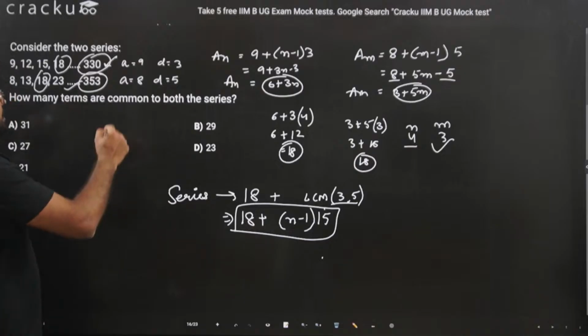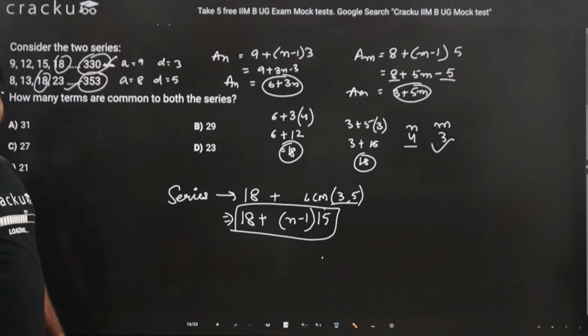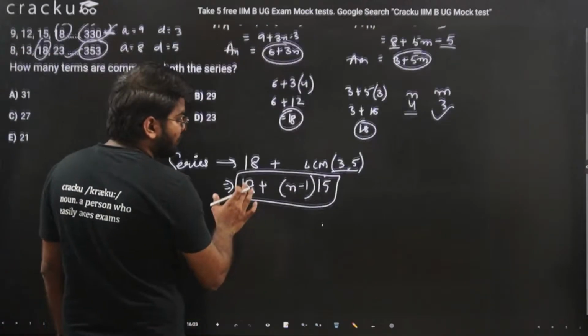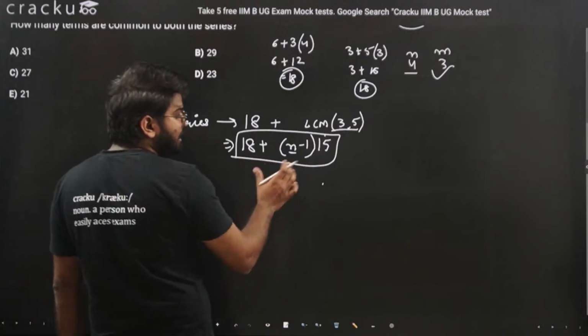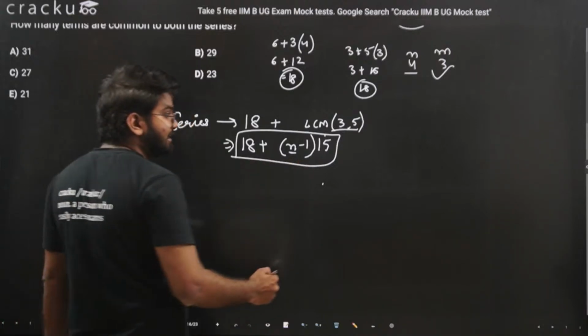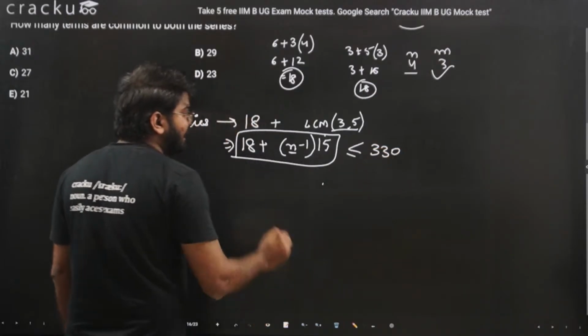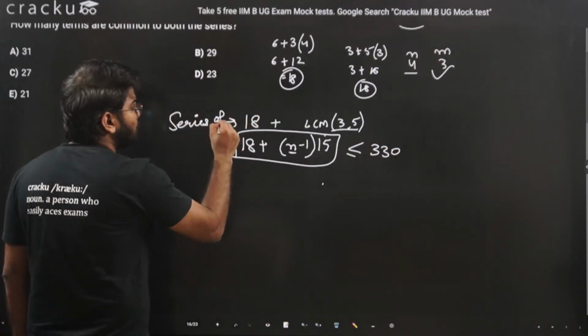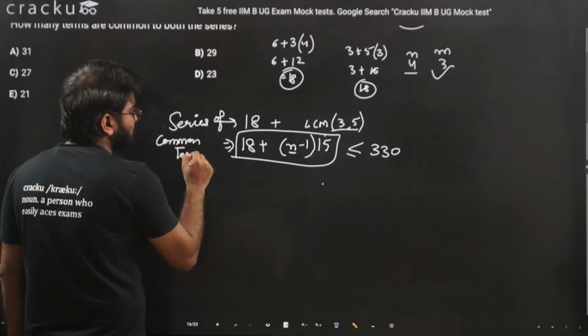So the maximum common term has to be less than 330. So we need to calculate how many n terms are there such that this form is less than 330. Remember, this is the series of common terms.